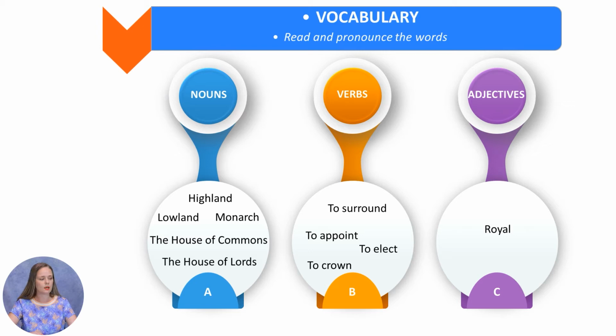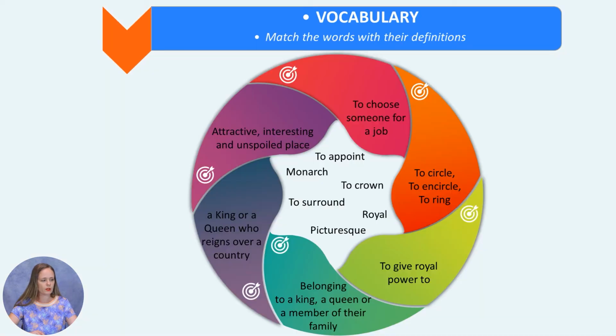Let's read them again. Highland, lowland, monarch, the House of Commons, the House of Lords, to surround, to appoint, to elect, to crown, and royal. So in case you don't know words from this vocabulary, check in your dictionary. So now let's practice these words. We have to match the words with their definitions.